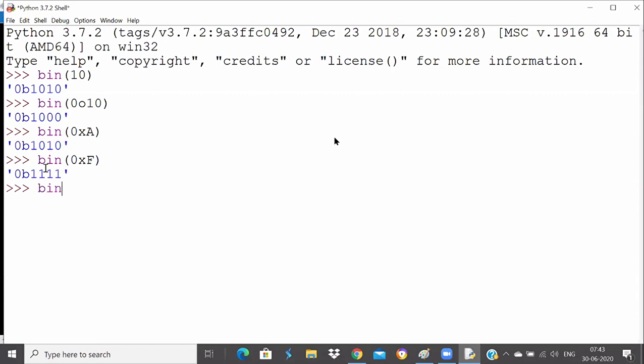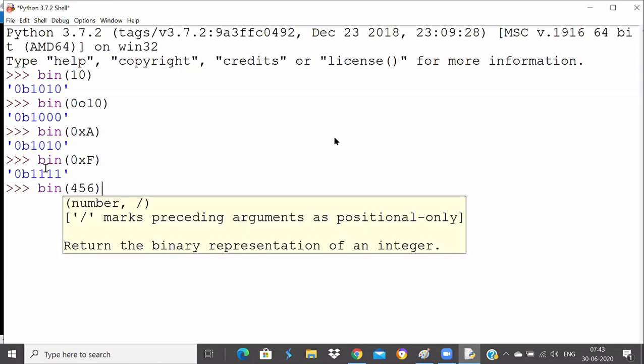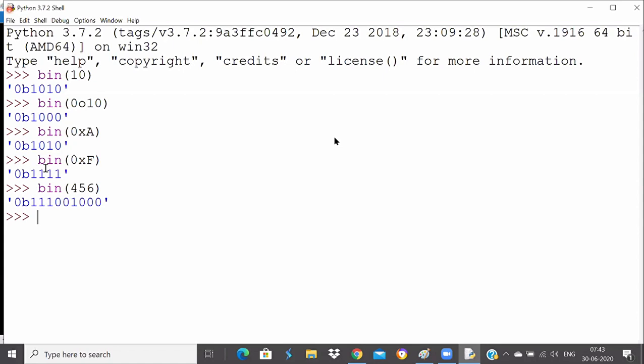You see how easy it is in Python. In many languages you write your own logic for converting into binary. In Python it's very easy: you can check the binary equivalent for any number. I have a number called 456 and I want to know its binary equivalent. It will tell you directly. Sometimes it's needed actually, guys.